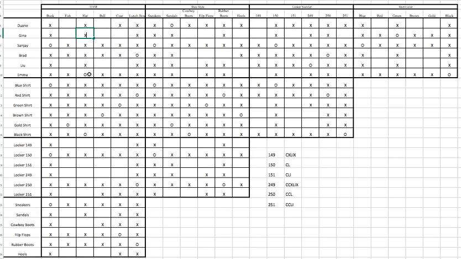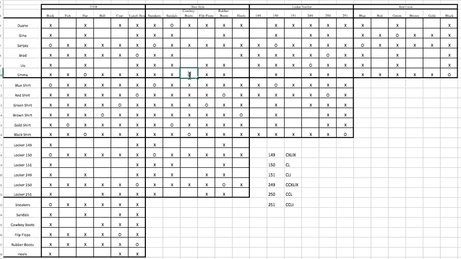Okay, and then we know that Emma is not 150 or 250. So Emma is not 150 or 250, but she's also not 249. So we add that down here. And we know that Emma has the black shirt, and the black shirt has cowboy boots, so Emma has cowboy boots.